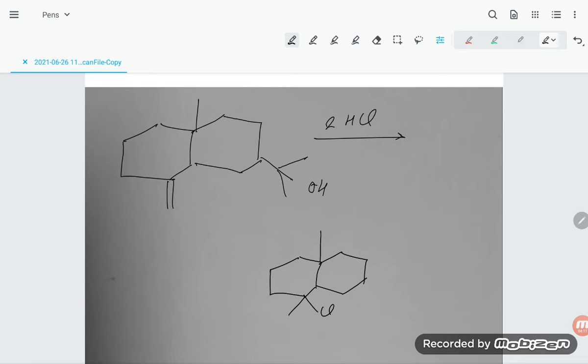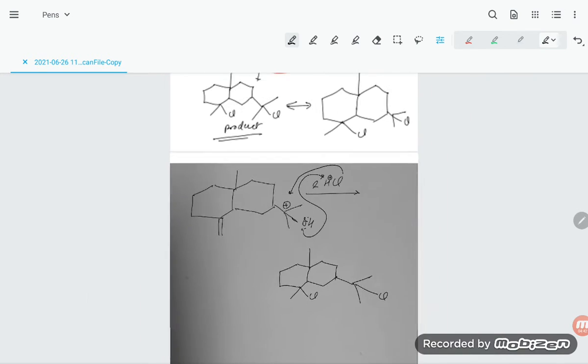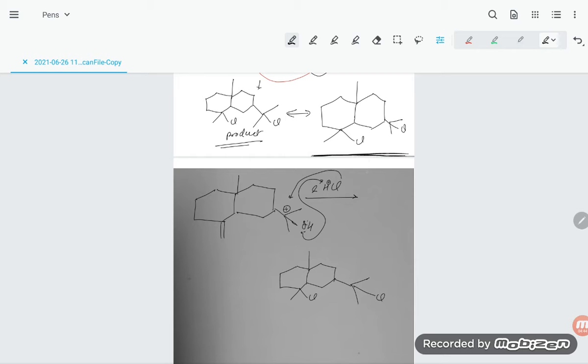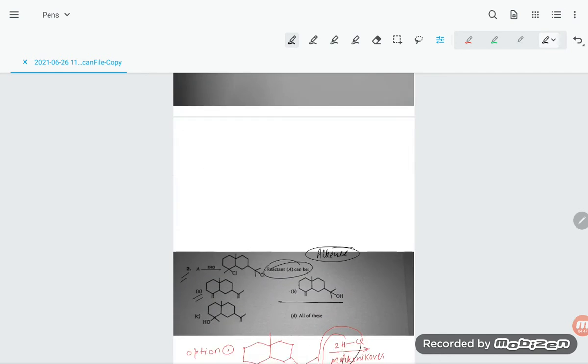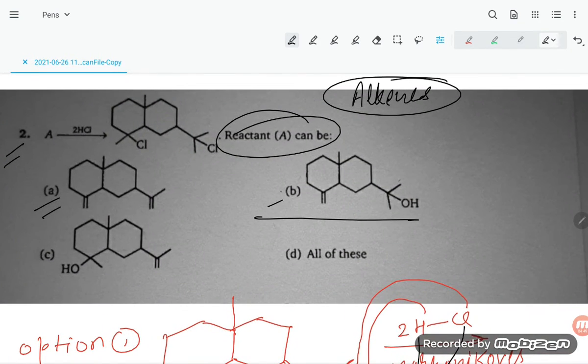Now here you see, students, here is the H plus. The lone pair of electrons is going to attract the H plus. So it will go out in the form of water, and it will create a positive charge here. So Cl will attack here. So this is the 2 bond, and here will be the Cl. That is the same product that is required. So B is also correct here. Option B is also correct.